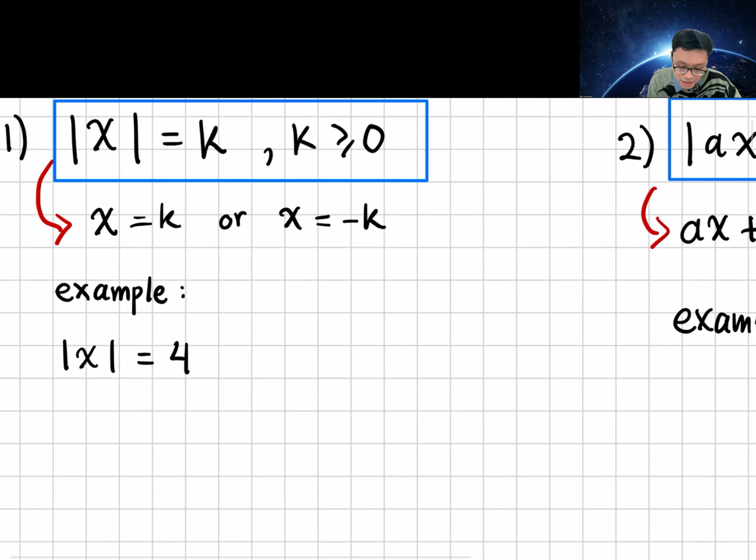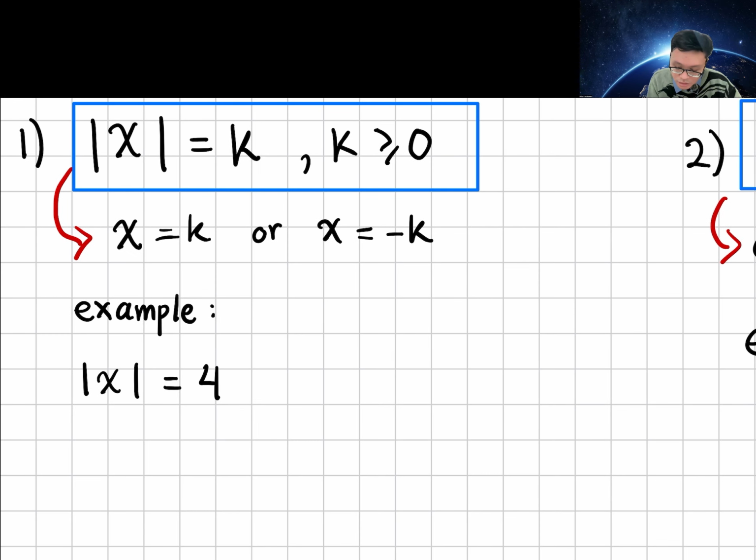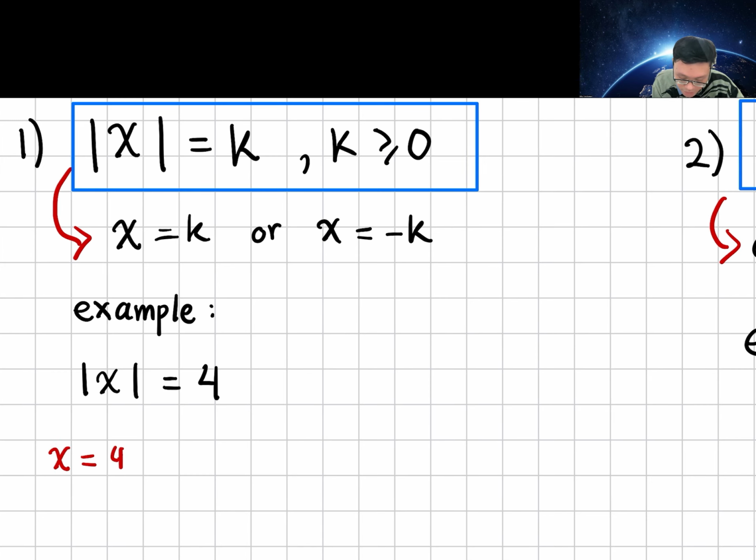So let's look at an example. If you have the absolute value of x equals 4, the result will be x equals 4 or x equals minus 4. This is the answer. Why is it like that? Because we know that if you put 4 in the absolute value, you'll get 4. If you put negative 4 in the absolute value, you will get positive 4. So that means you have two solutions. Either you put 4 or minus 4 into the equation, you will get 4.